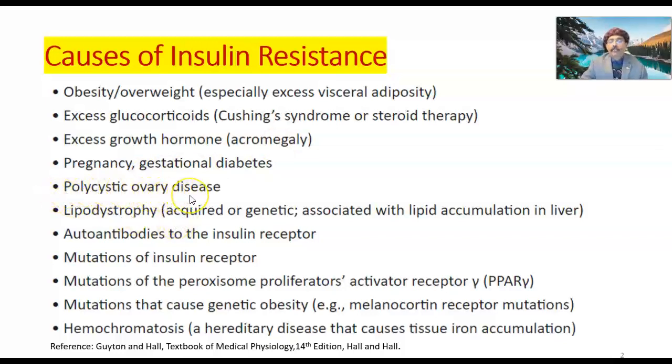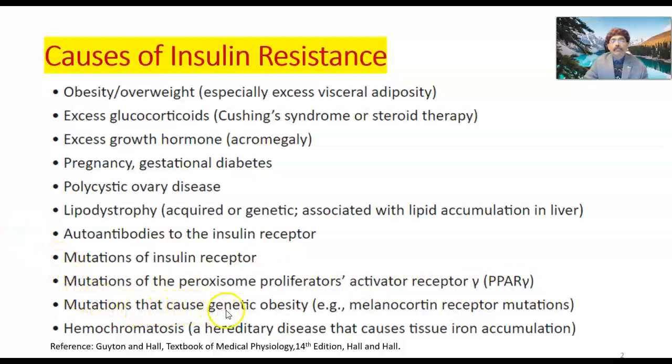Polycystic ovarian disease is also associated with insulin resistance. Lipodystrophy, acquired or genetic, associated with lipid accumulation in liver. Autoantibodies to insulin receptor. Mutation of insulin receptor. Mutation of peroxisome proliferator-activated receptor gamma, PPAR gamma.